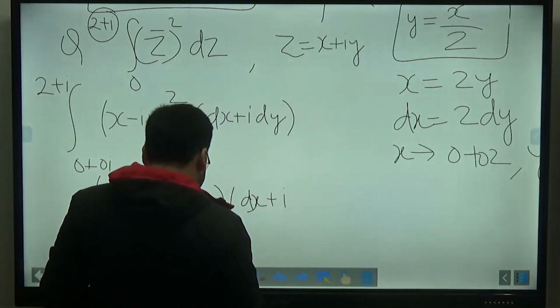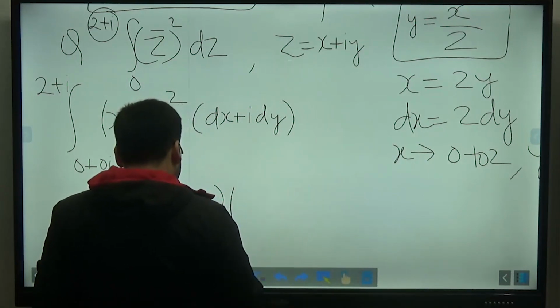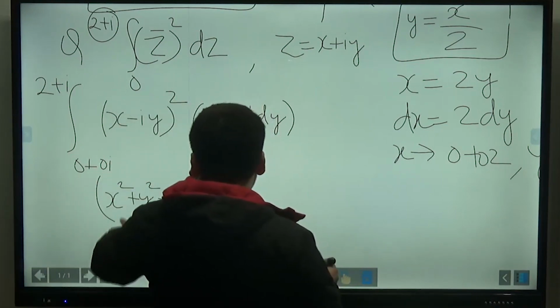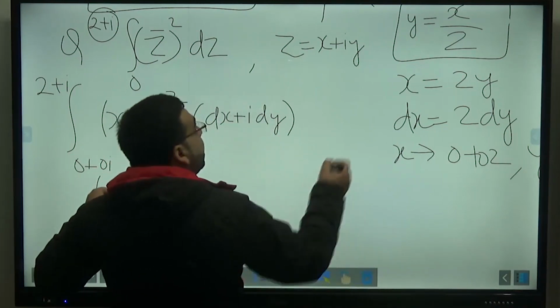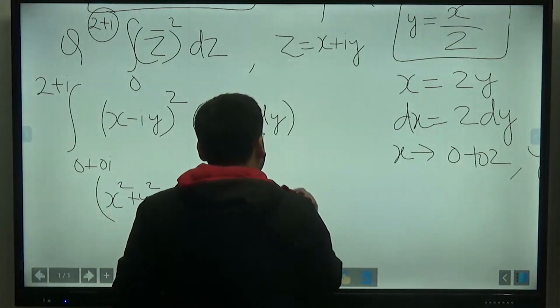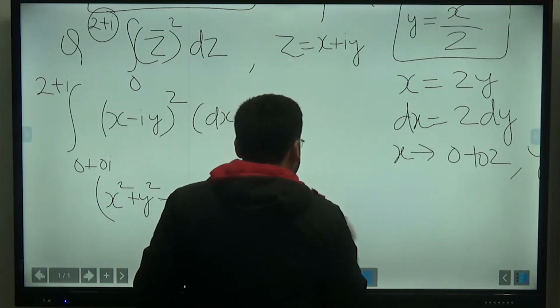So let us convert everything into y itself, because y will be equal to x by 2, right? x will be equal to 2 times y. It will be simpler for me. So it will be dx plus i times dy, and dy is dx by 2.